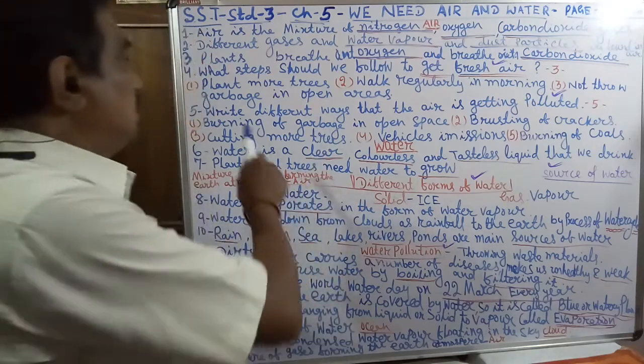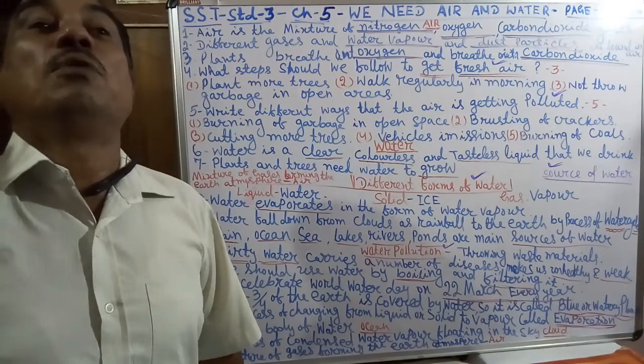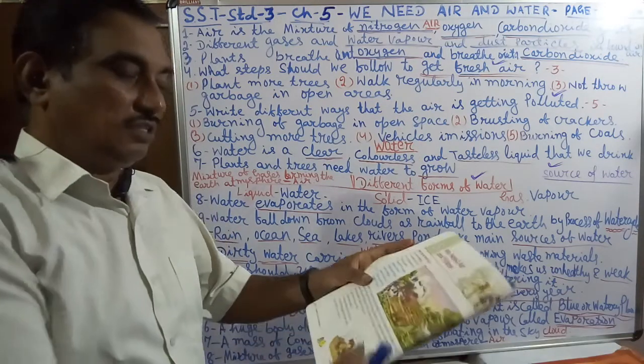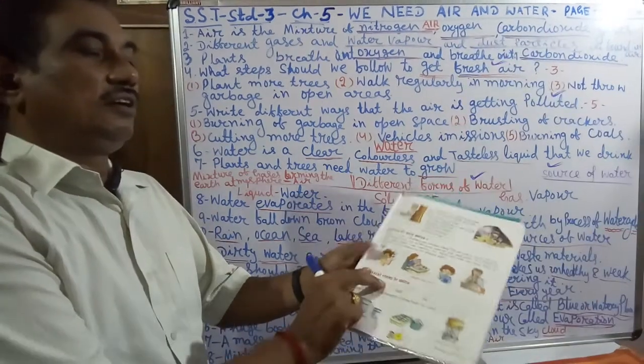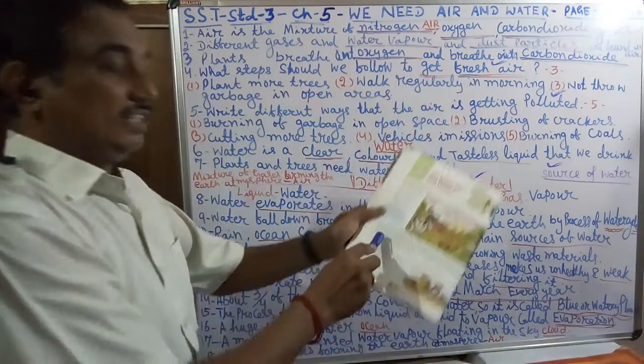Another question is: write different ways the air is getting polluted. Air is getting polluted in five ways. The fresh air and pollution, these things are written in the book.